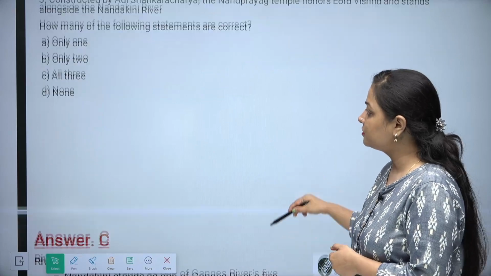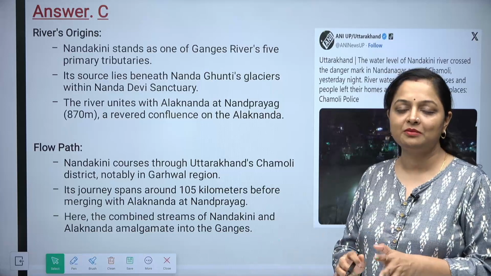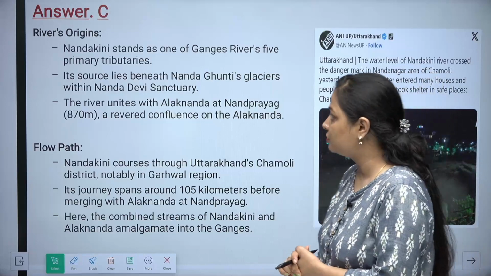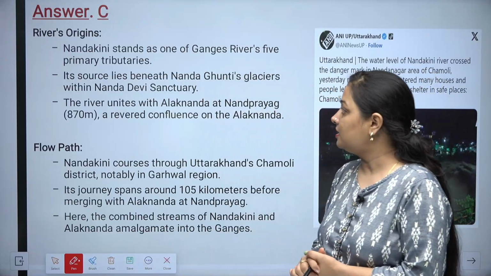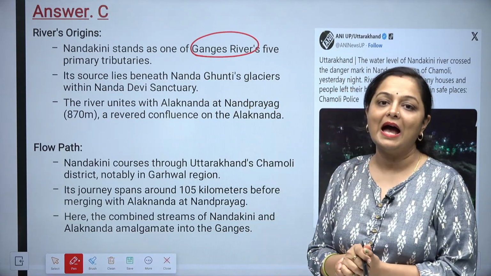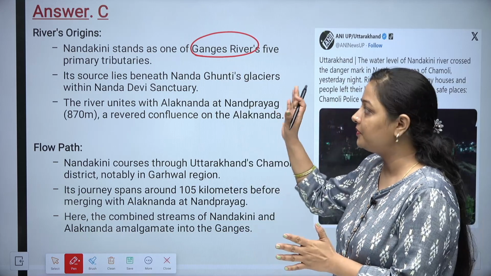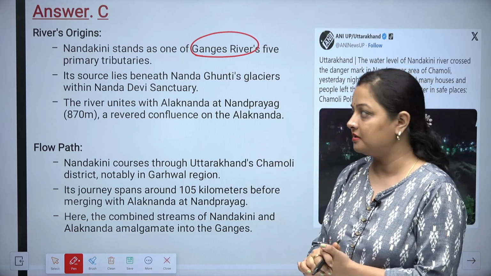The answer to this question is option C, that is all the statements given above are correct related to Nandakini river. Nandakini is one of the five primary tributaries of the Ganga river.